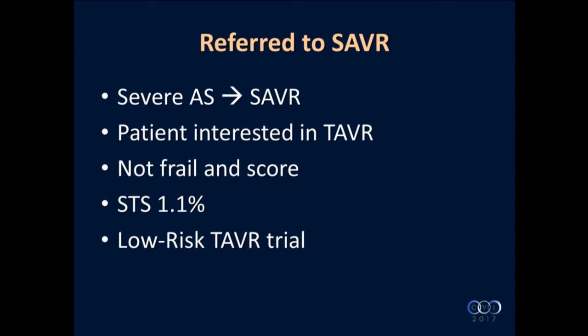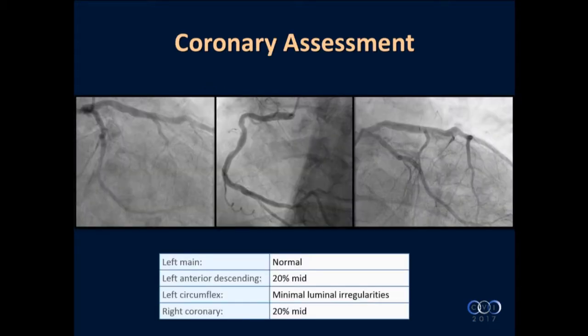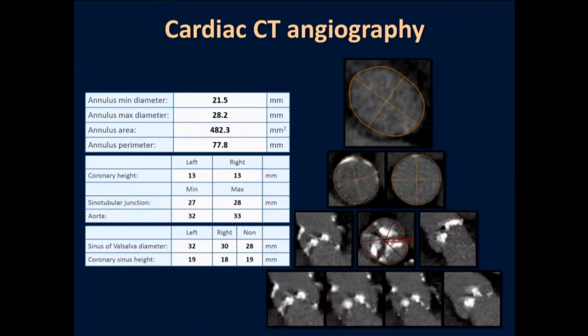So we have a low-risk TAVR trial where we don't randomize patients to a surgical arm. We have one single arm. Everybody goes to TAVR, and they get a commercial valve depending on the anatomy of the patient. So he signed up for the low-risk TAVR study, and coronary assessment showed some diffuse disease, 20% mid-LAD and 20% in the right, but otherwise non-obstructive.